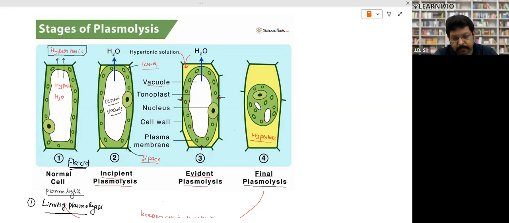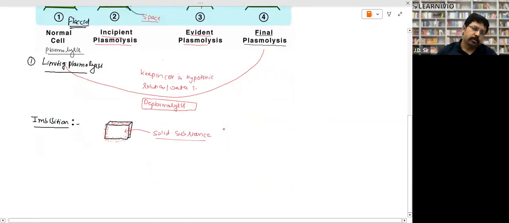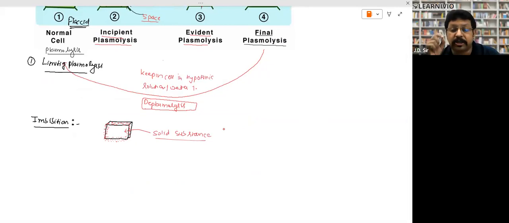Sir, can you repeat imbibition? Sure. Imbibition is the phenomenon when a solid substance absorbs water. Any solid substance. Suppose we have a dry seed of gram, or of pea, or anything, and we soak that seed by dropping it in the water. This seed will absorb moisture from outside, and it will swell. This phenomenon is called imbibition.